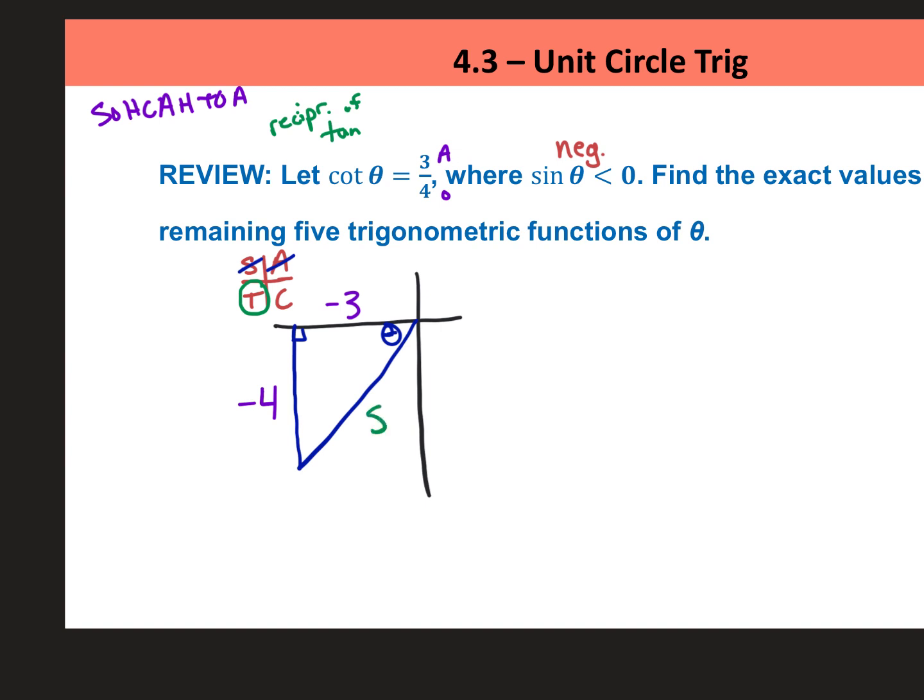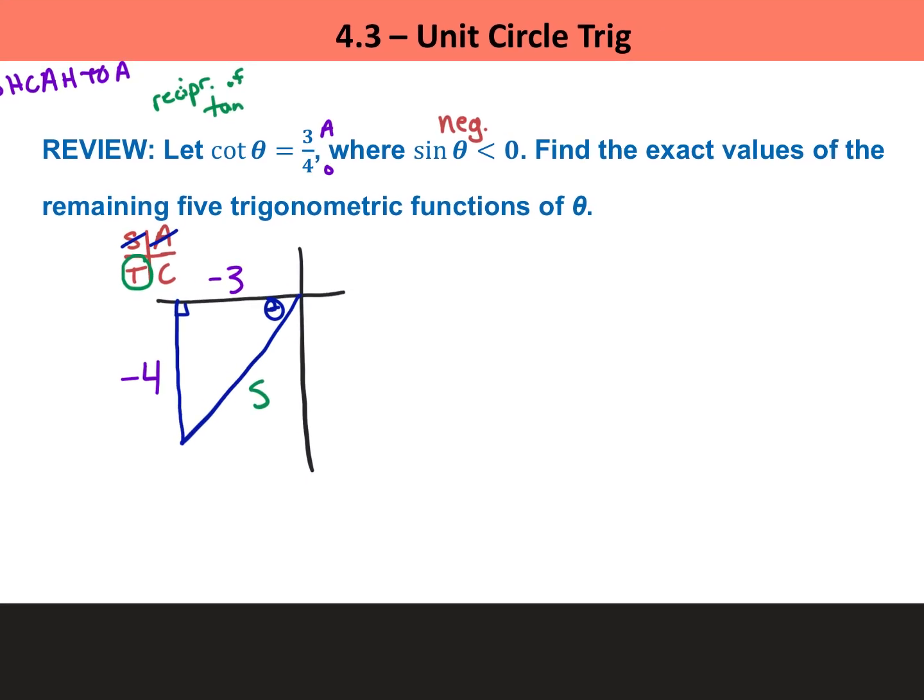And it's a 3, 4, 5 triangle. But this is the most missed part on a problem like this. People forget that it is left and down. Those negatives don't pop up in this ratio because negative divided by a negative is positive, but they are there because it is left and down. Okay. And they're going to pop up in your other trig ratios. So let's go ahead and write those out.